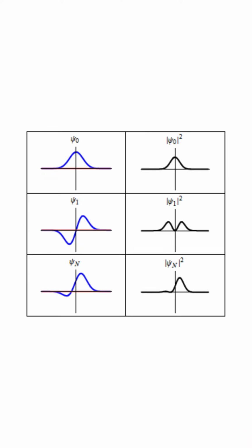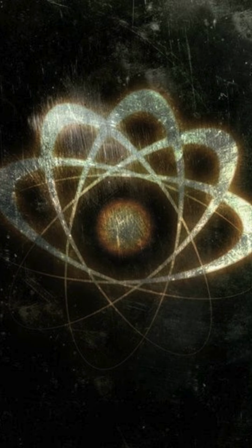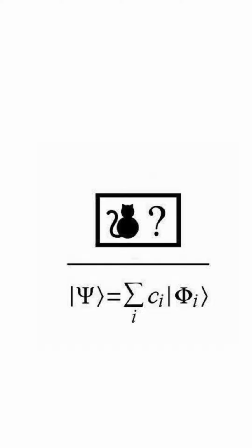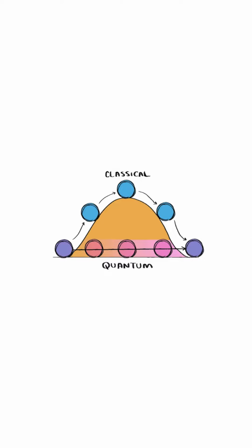And at this scale, we cannot know a particle's exact position and exact momentum at the same time. This is a fundamental limit of nature. At the quantum scale, the state of a system doesn't just tell us what particles do. It reveals behavior that classical physics can't explain at all, like particles tunneling through barriers that should block them.